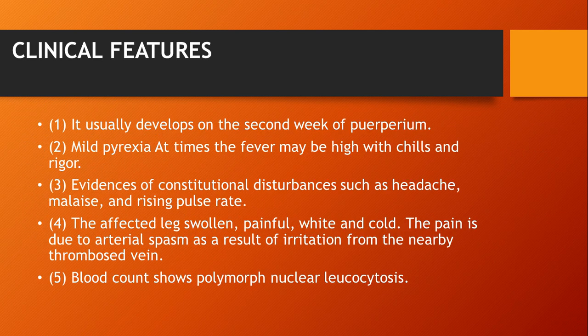Then what are the clinical features for it? It usually develops in the second week of the puerperium. Mild pyrexia is there. At times the fever may be high, with chills and rigors. The third clinical feature is evidence of constitutional disturbances such as headache, malaise and rising pulse rate. The next is the affected leg swollen, painful, white and cold. The pain is due to arterial spasm as a result of irritation from the nearby thrombosed vein. Blood count shows polymorphonuclear leukocytosis.